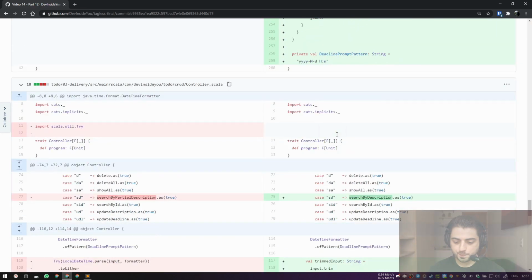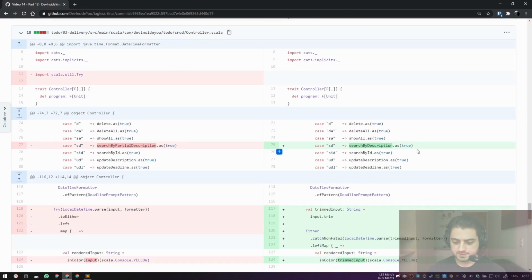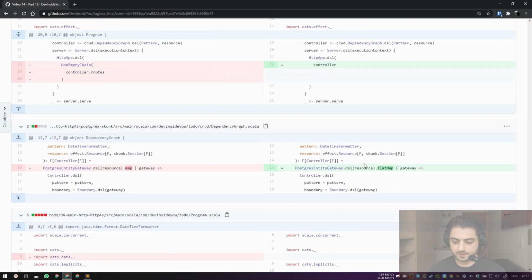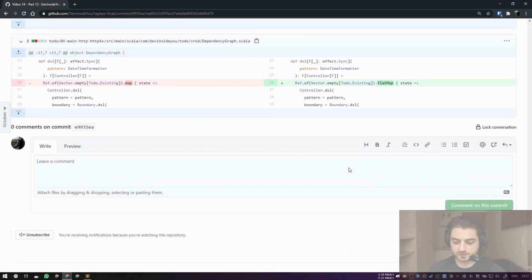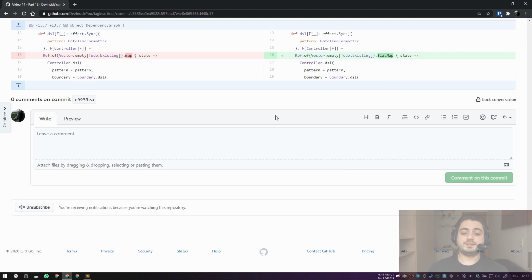What is this? Okay, this is the old controller, just a rename. And over here, the program, refactorings. And yeah, that's pretty much everything that I have for you today. I hope you enjoyed it.